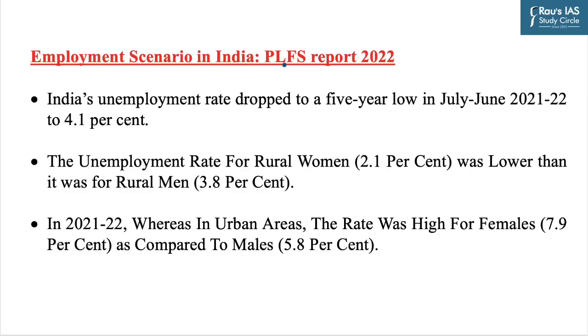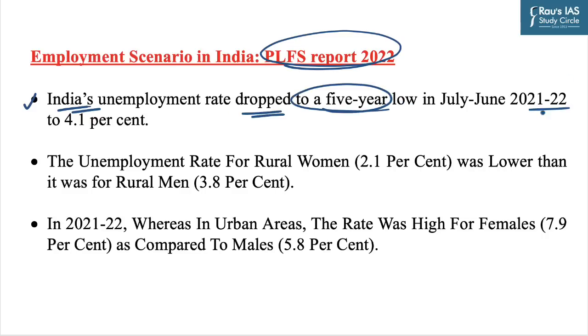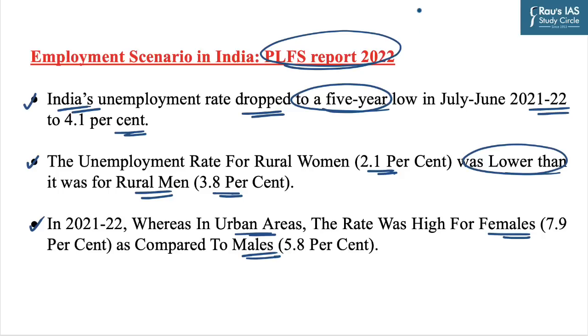Now we will see what the PLFS report of 2022 says. The first point here is India's unemployment rate has dropped to a 5-year low in 2021 to 2022 to 4%. So it is a positive sign for the economy. Further, the report says that the unemployment rate for rural women was 2.1%, which is lower than the rural men, which was 3.8%. And lastly, in urban areas, the unemployment rate for females was higher as compared to males. Try to include the data figures from authentic sources like PLFS report to bring authenticity in your answers.